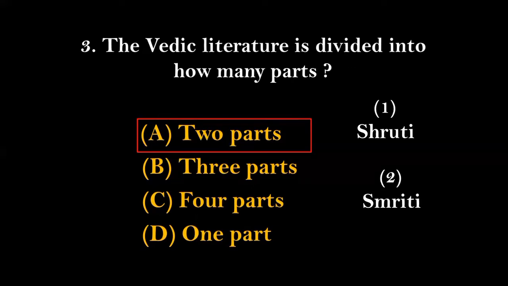While on the other hand, the Smriti literature does not bear any divine character and is hence considered less sacred as compared to that of Shruti. This category of literature was composed by the rishis on the basis of their memory. So the right answer for this will be option number A, that is 2 parts.